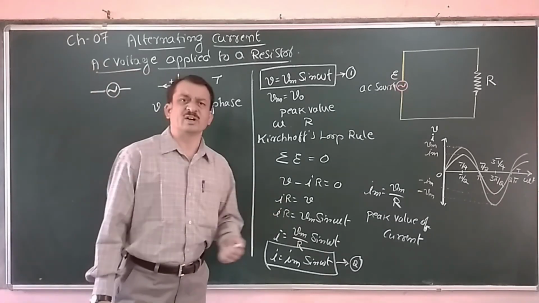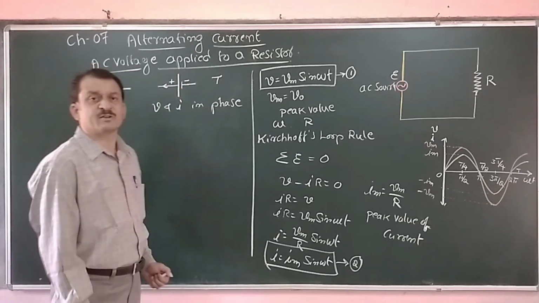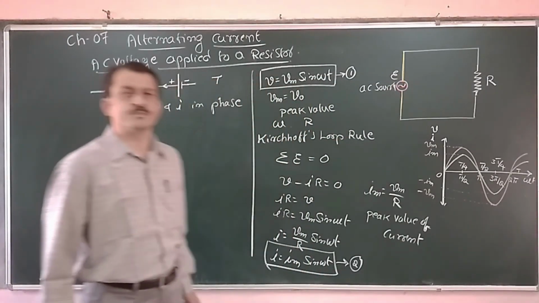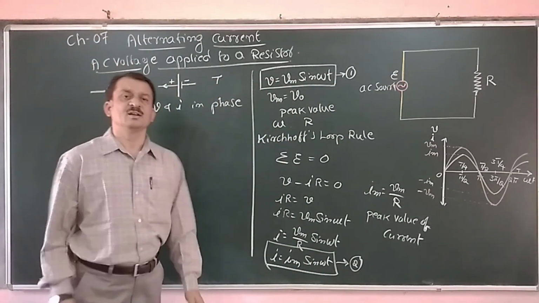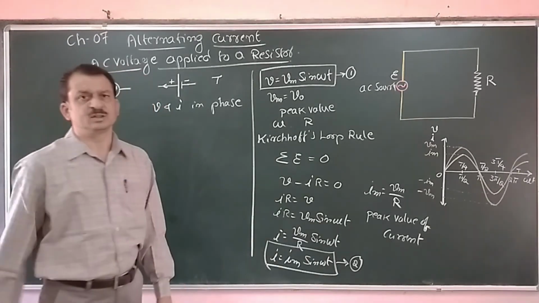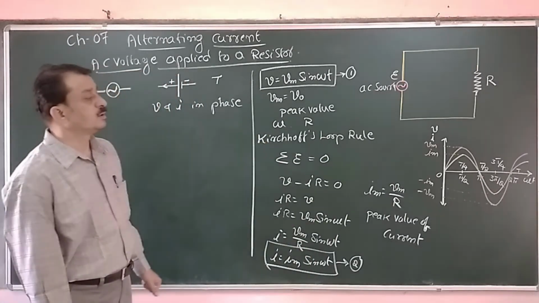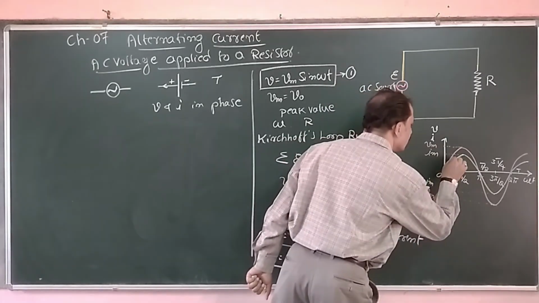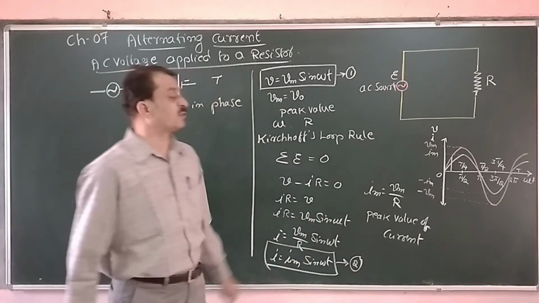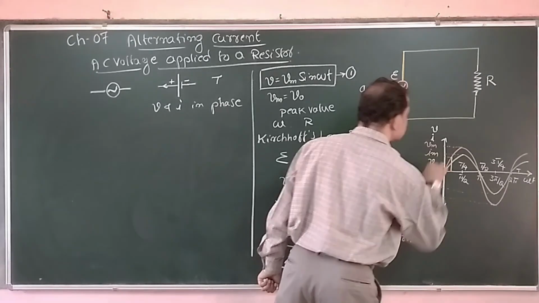Now can we work out the average value of current? How can you work it out? We have to take all the instantaneous values over one complete cycle, add them and divide, because we are having one positive half cycle and another negative half cycle. Look here carefully. For any particular interval of time t, we have an instantaneous value of voltage, let me call it V1.